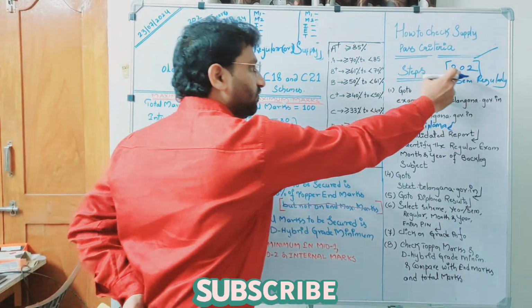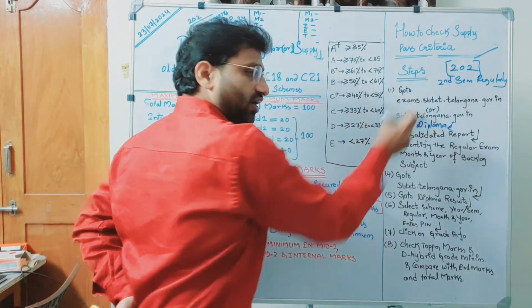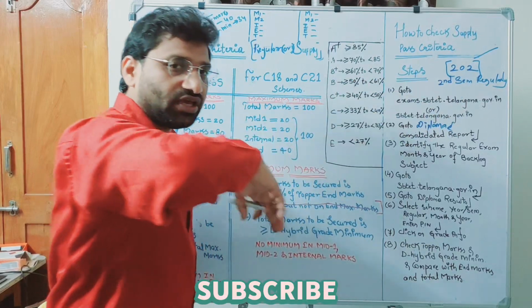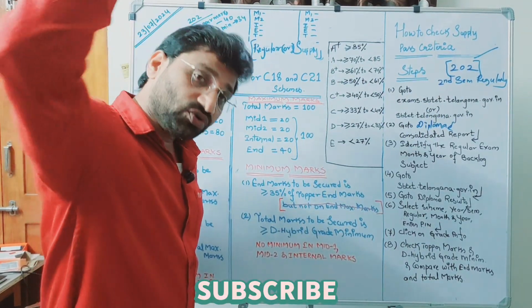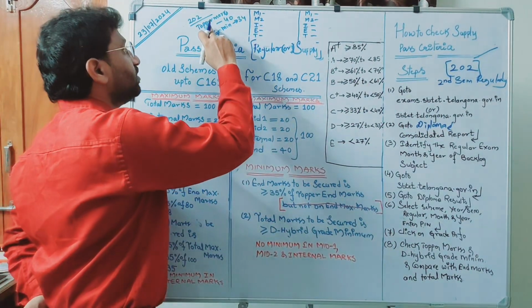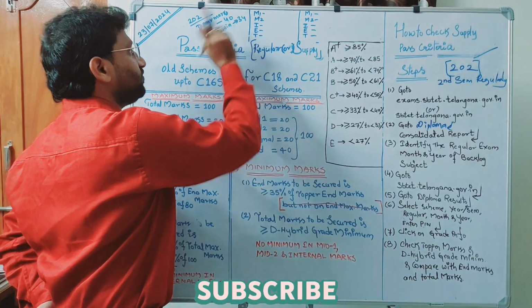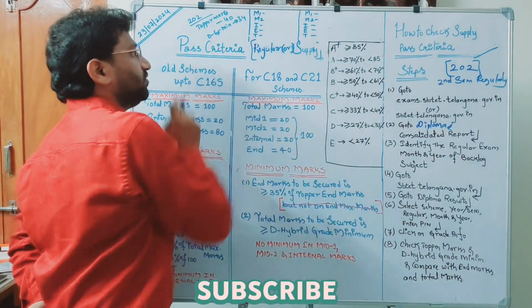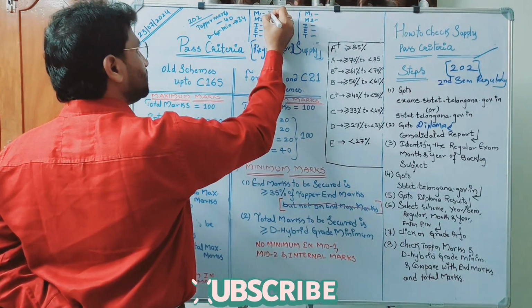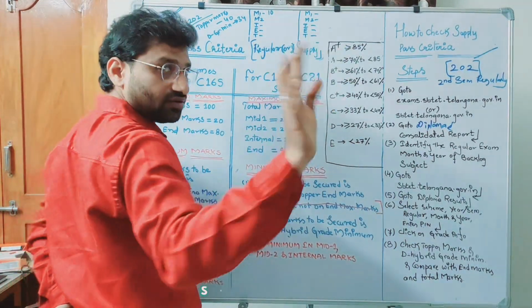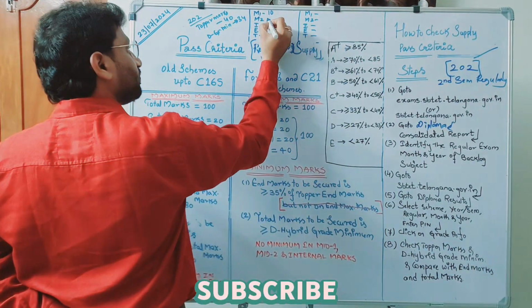I have seen the regular event of second sem. I have gone through the grade information of the 202, where I have seen that topper marks is 40, D grade minimum is 34. Now assume that there are two cases. These two candidates are friends and same class.